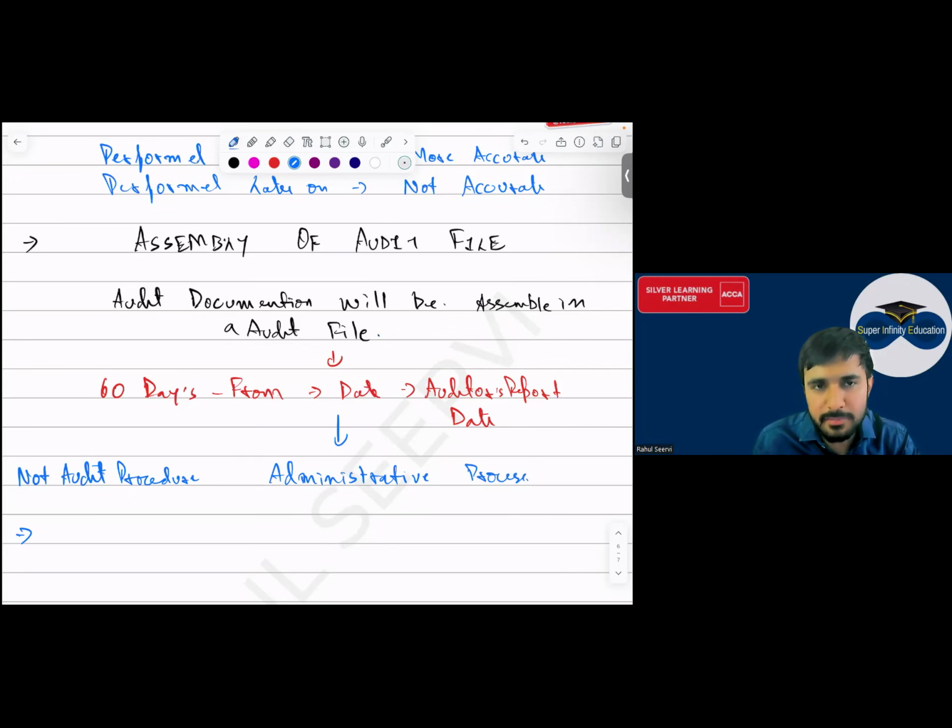समझ में आया एवरीवन? Assembling of audit files. You have to assemble within 60 days, and it is an administrative process, not an audit procedure. It is an administrative process. It's a normal work of the auditor which he has to do.